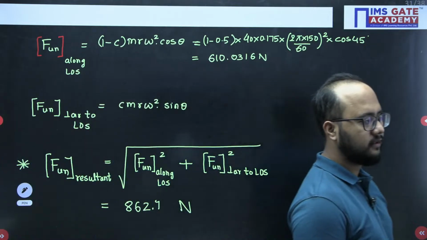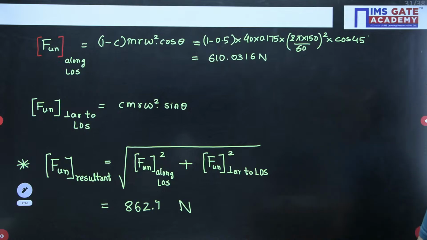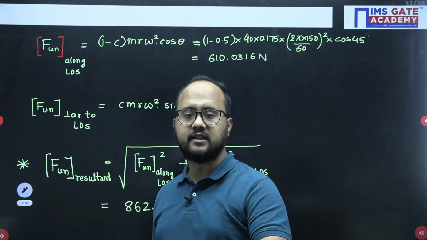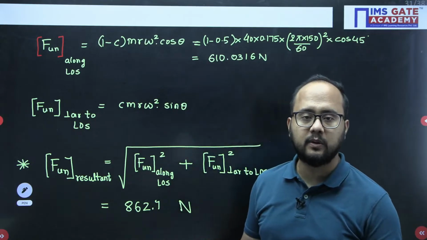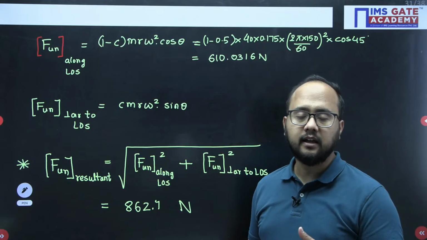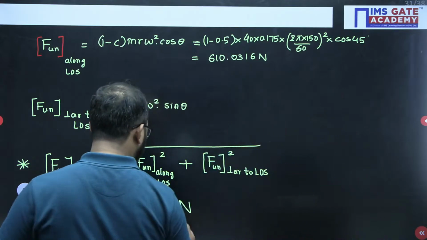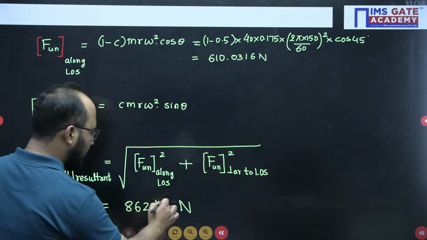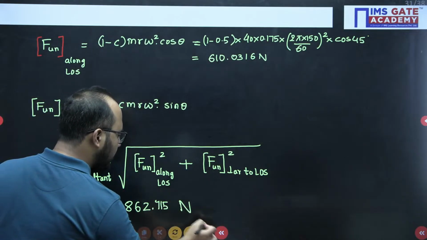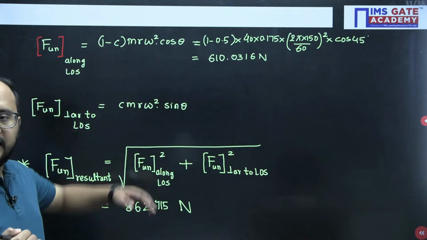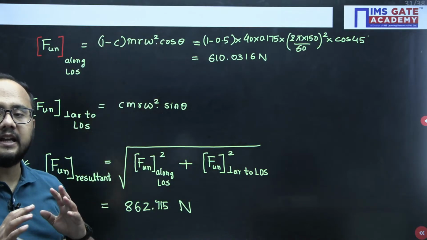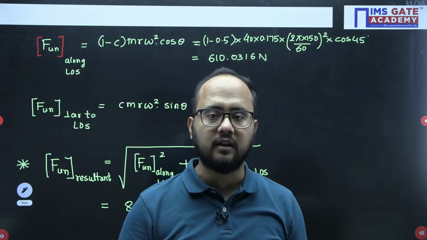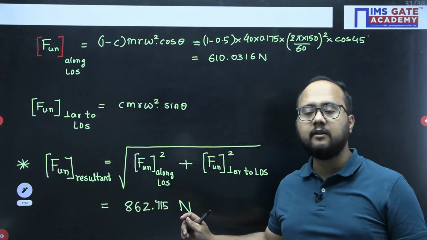Right? So please be careful whenever they are asking a NET numerical answer type question, they will say up to 1 decimal place, up to 2 or up to 3 decimal place also. So we have to be very careful regarding the calculation part. And one small suggestion from my side, guys, whenever you are solving a numerical, don't try to do the approximation in the initial steps. In the initial steps, you should not be doing any approximation. Reason, if I do the approximation in the initial steps itself, the final answer will be varying from the actual